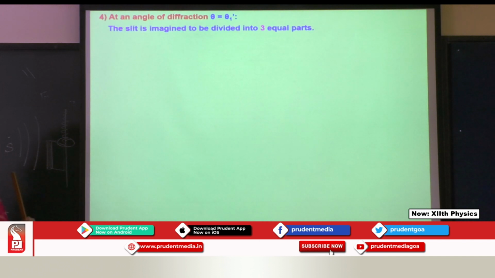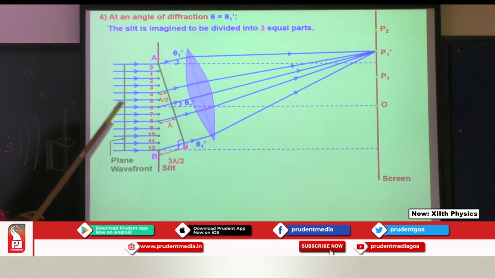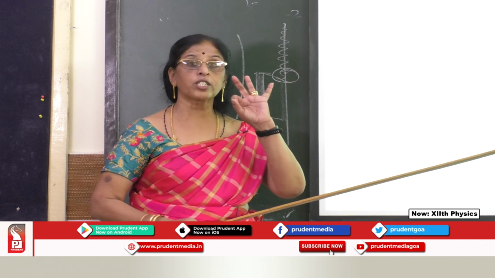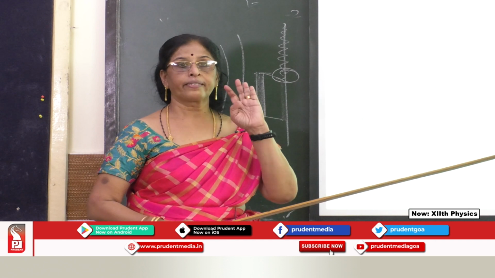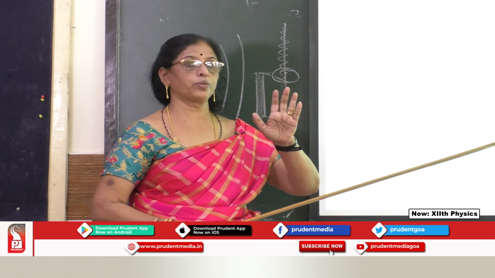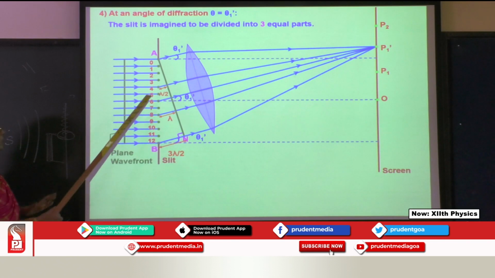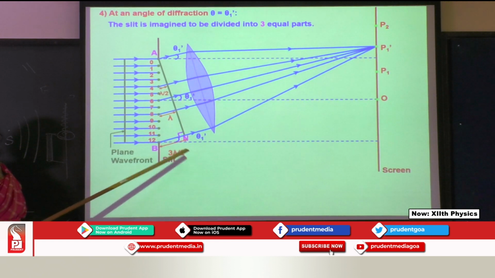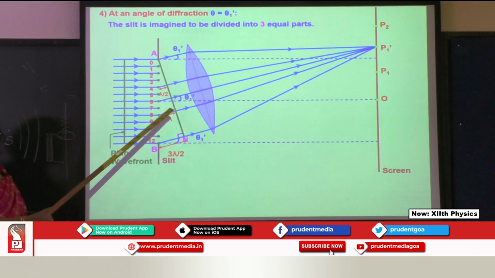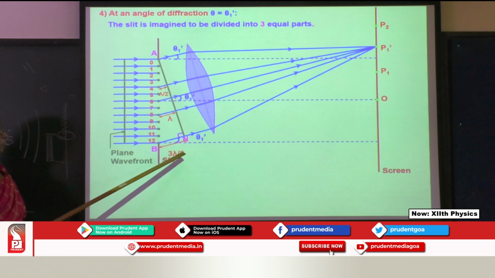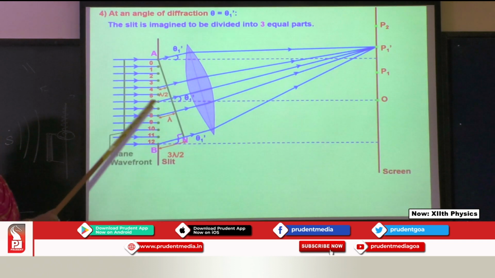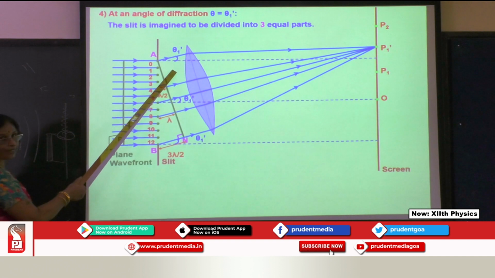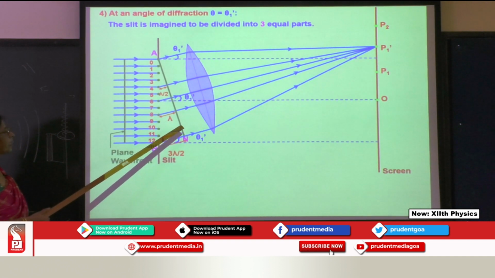Then when you consider theta 1, now in this case the waves are emerging, but the slit is divided into 3 parts. 3 parts means lambda, lambda by 2 and then lambda. So here 0, lambda by 2, lambda, because we have to keep on adding lambda by 2. So 0, lambda by 2, lambda and then plus lambda by 2 which becomes 3 lambda by 2. Because they are divided into 3 parts, the first one is a crest, the second one a trough, the third one a crest.